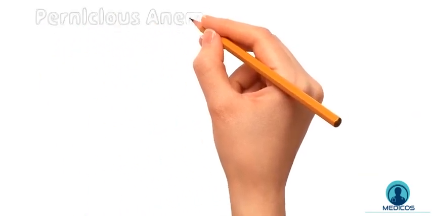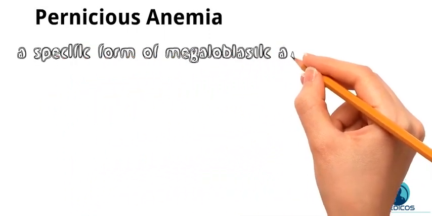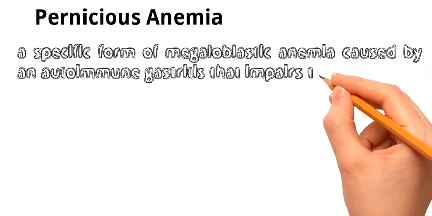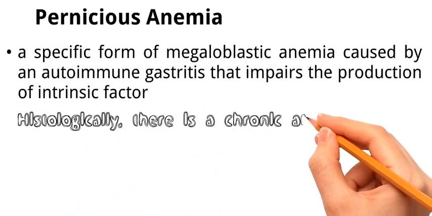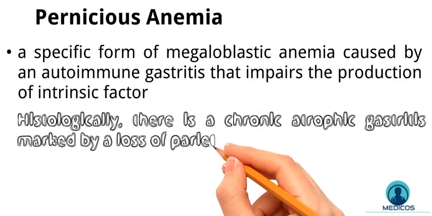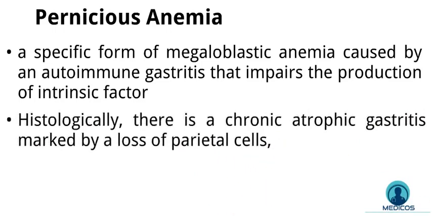When we see one of the most common causes of vitamin B12 deficiency, we find pernicious anemia. Pernicious anemia is a specific form of megaloblastic anemia caused by an autoimmune gastritis that impairs the production of intrinsic factor, which is required for vitamin B12 uptake from the gut. Histologically, there is a chronic atrophic gastritis marked by a loss of parietal cells.